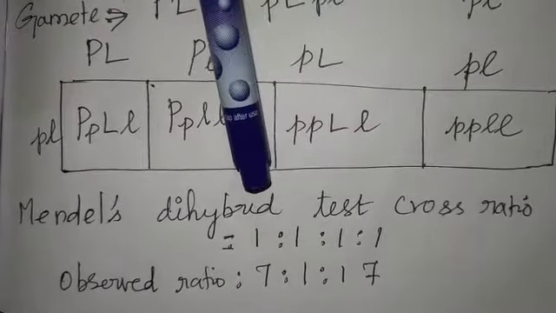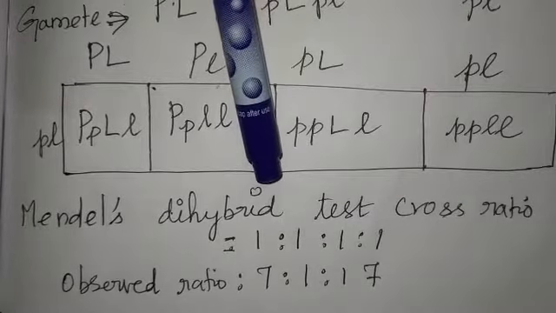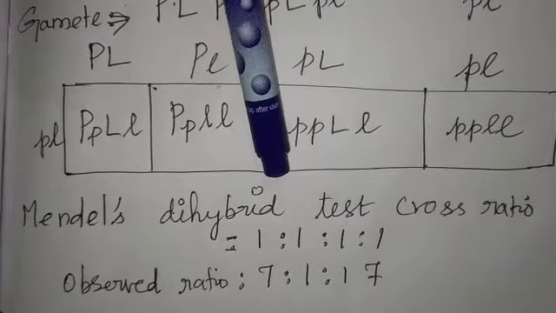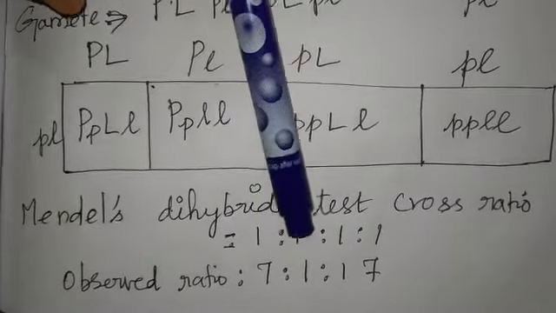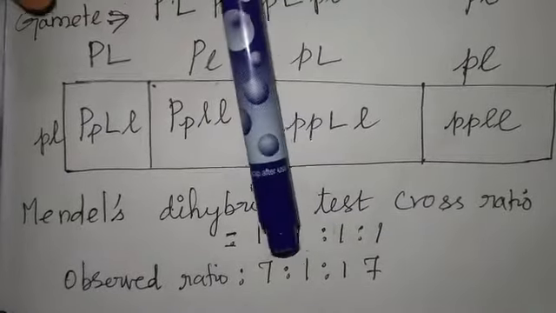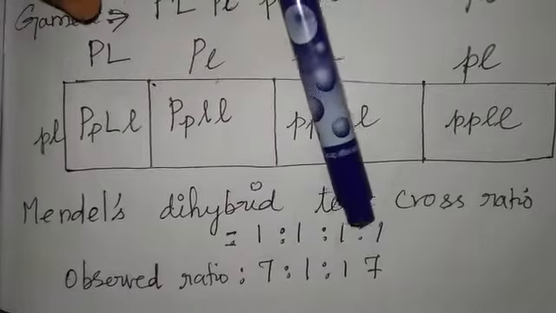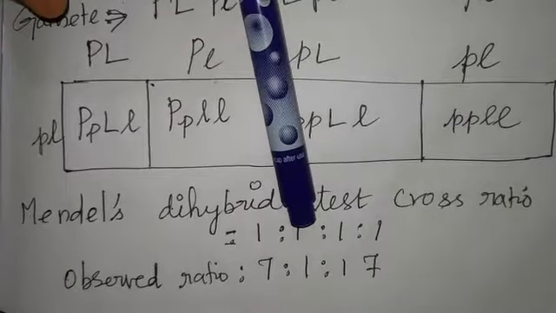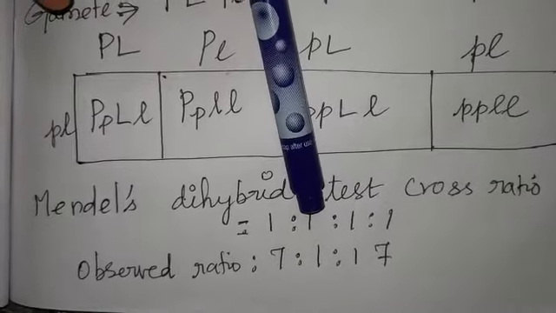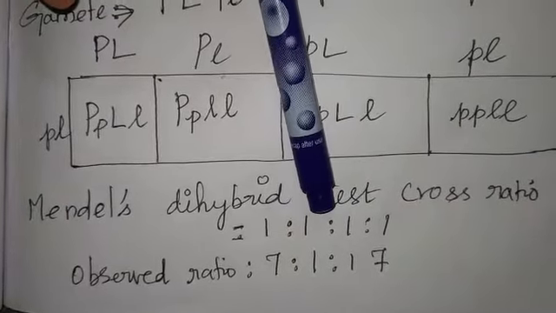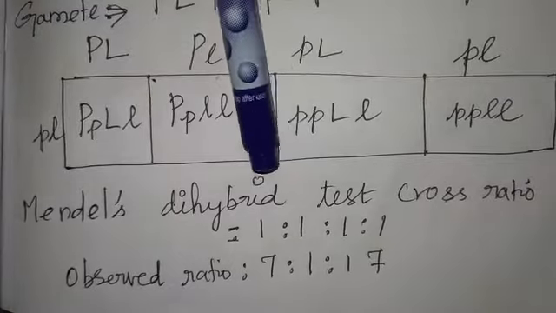But the observed ratio in this cross is 7 is to 1 is to 1 is to 7, that is, more parental characters are obtained compared to the hybrid. So here independent assortment is not seen among these characteristics.